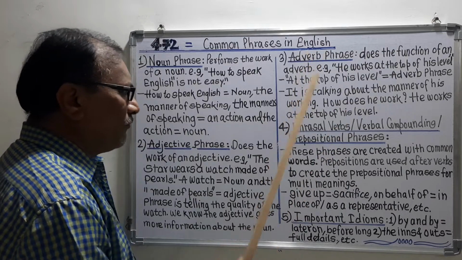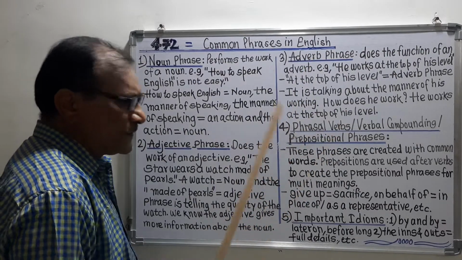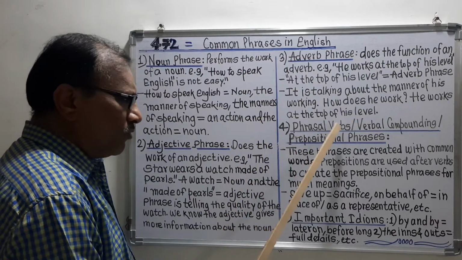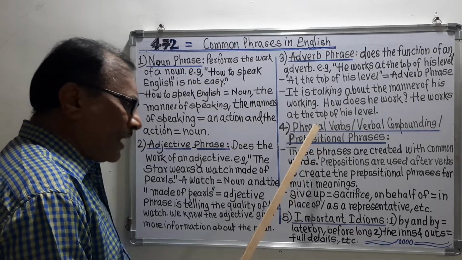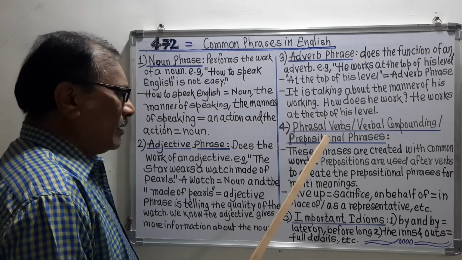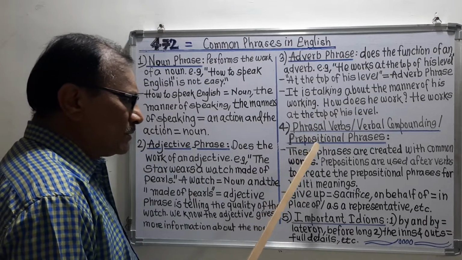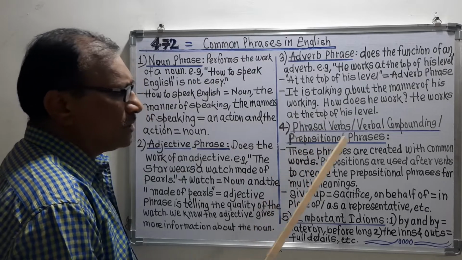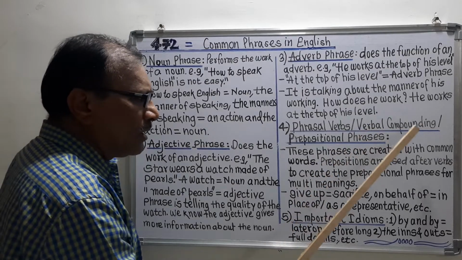The fourth point is phrasal verbs. Phrasal verbs means there are some verbs which make a phrase with the help of prepositions, and that's why these phrases are called prepositional phrases, or verbal compounding.